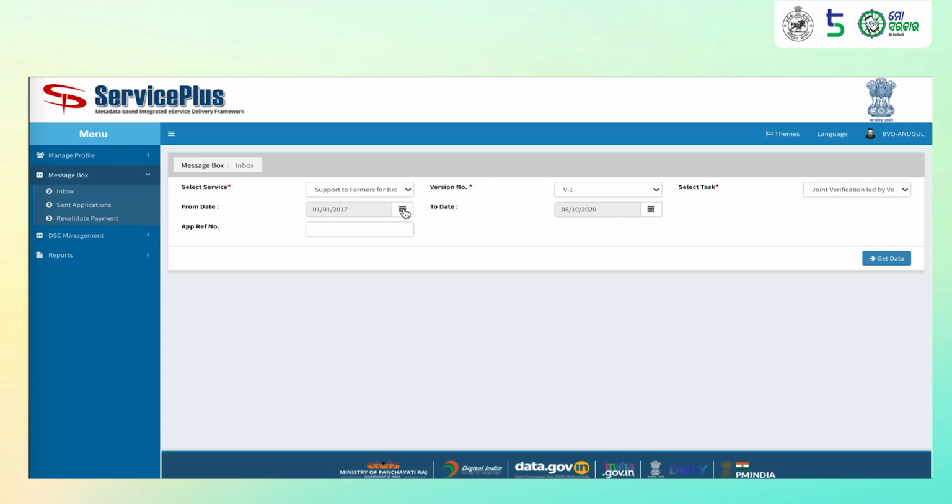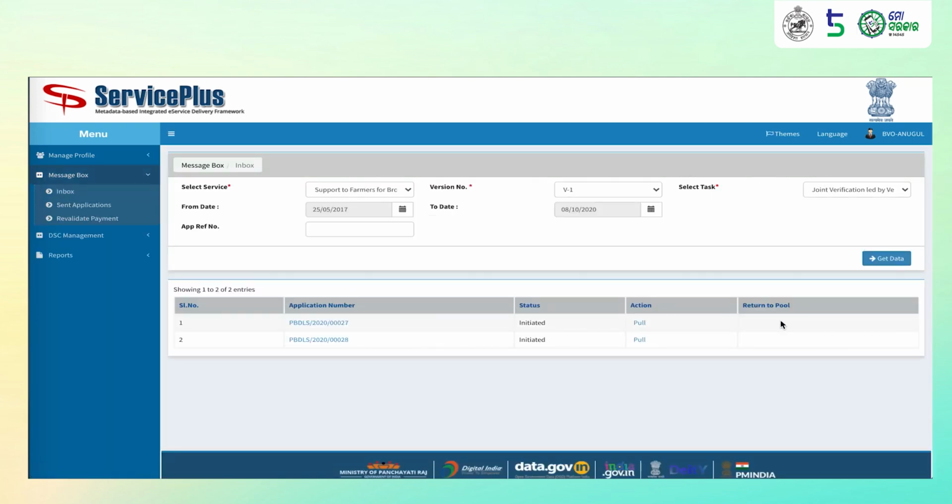Filter applications on the basis of dates. You can select the start date and the end date. You can also use the application number to filter out applications. Next, click on Get Data. Select the application that you want to process. Click on Pull.